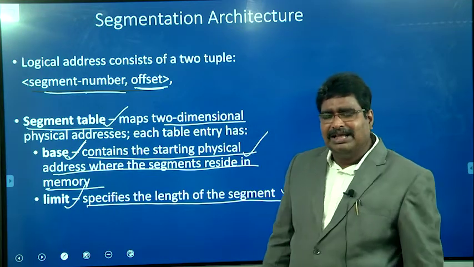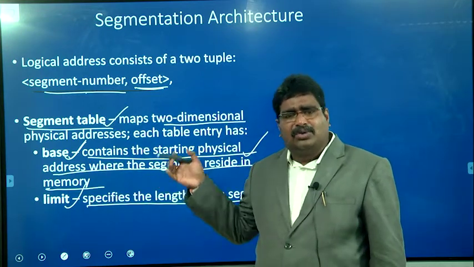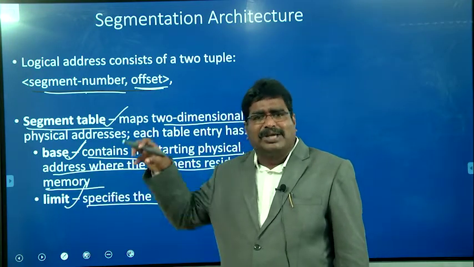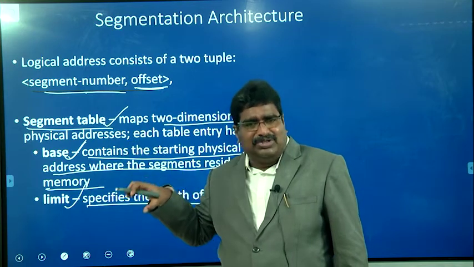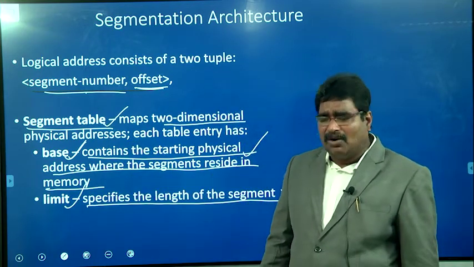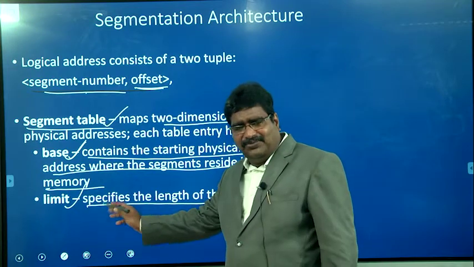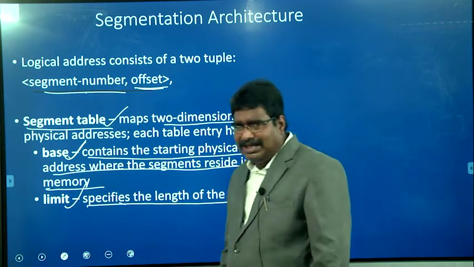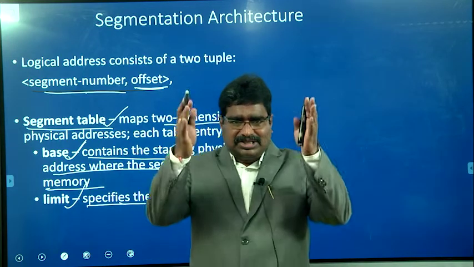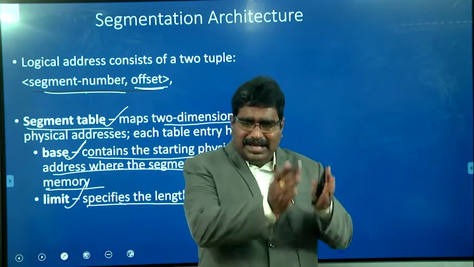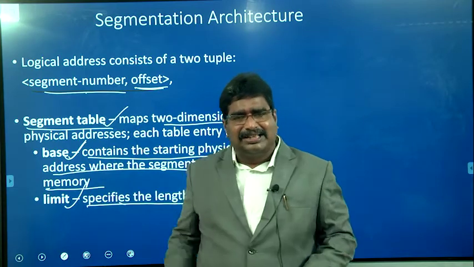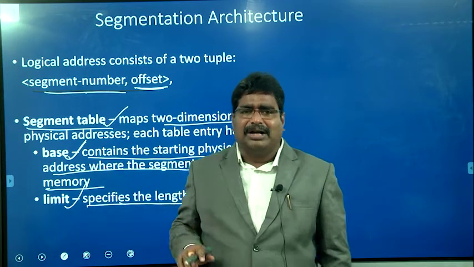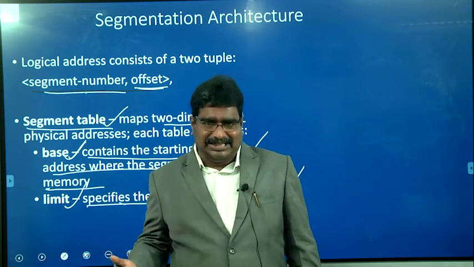So the base address is used to calculate the physical address, and to provide the protection, it is only allowed to access its related information only. It is not allowed to access the outside. For that reason the limit field holds the length of the segment. So the segmentation table consists of two attributes, one is the base and another one is the limit. The table has two columns, and the number of rows is the number of segments existing in the particular program.